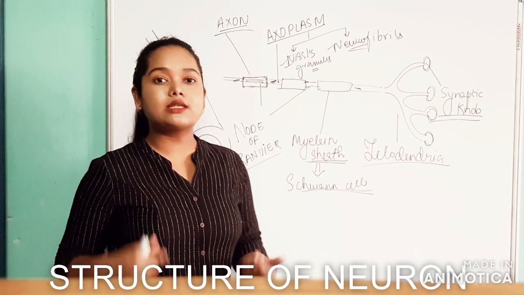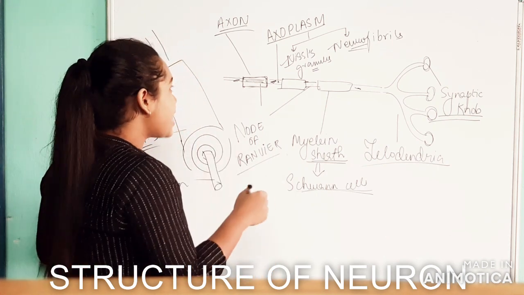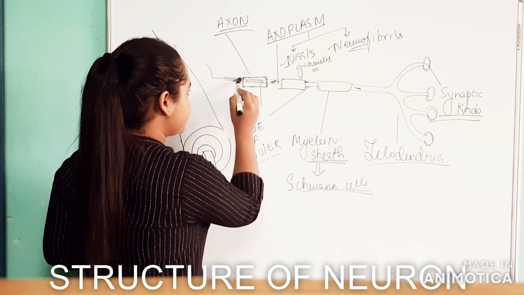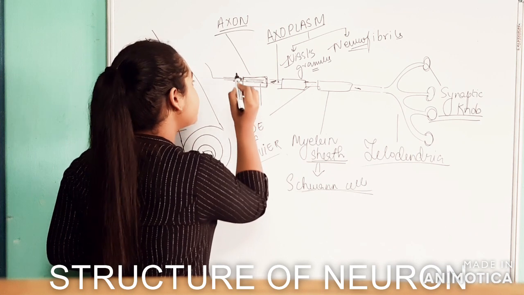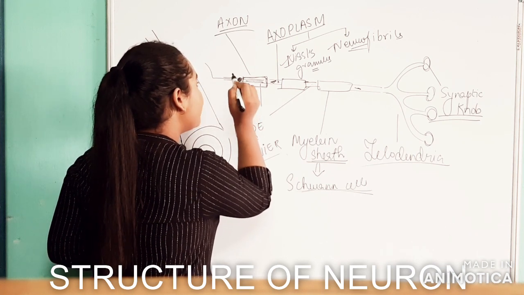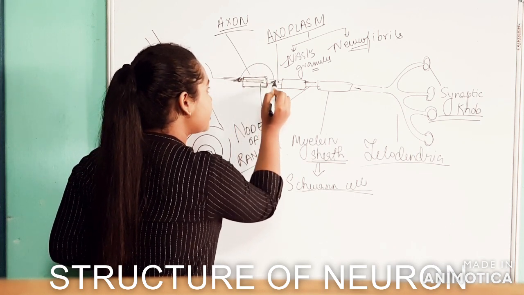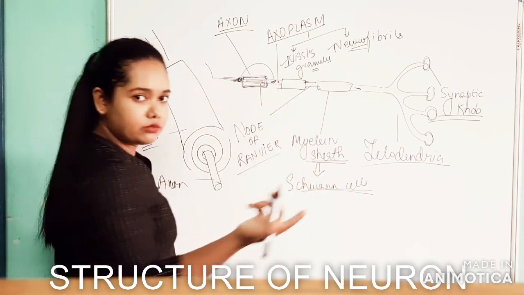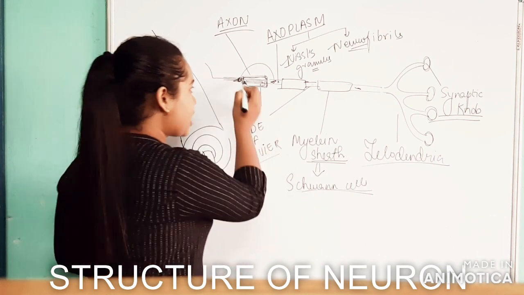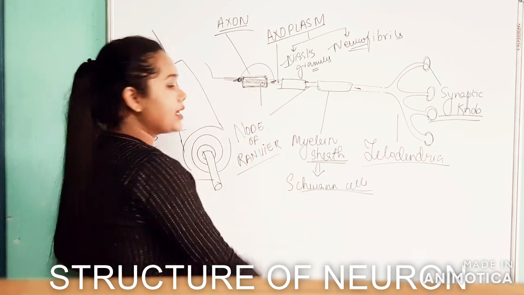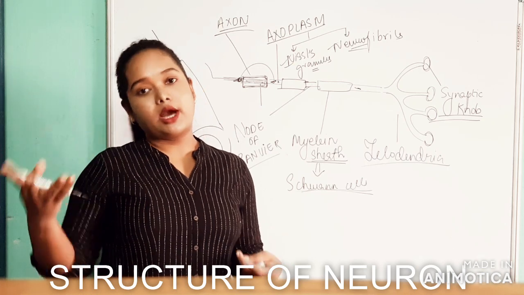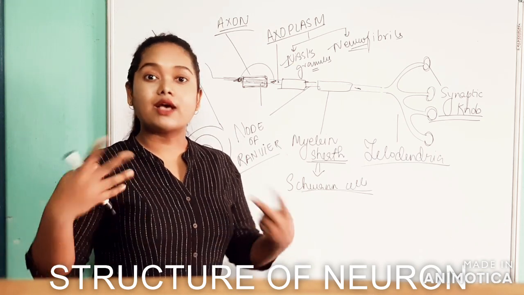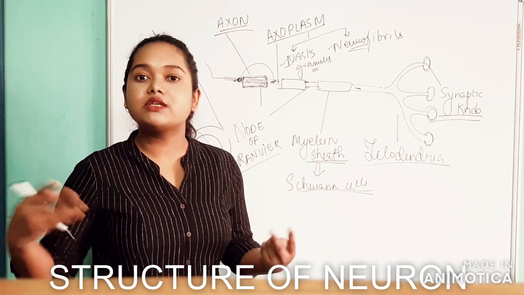It is acting as an insulator, so that whenever an impulse comes from a node of Ranvier, it will directly conduct to another node of Ranvier without passing through this, because it has become insulated. The impulse cannot be transferred from here, right? So ultimately it helps in reduction of the time for the conduction of the impulse. It will help in a faster conduction.